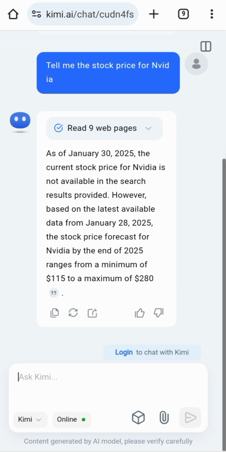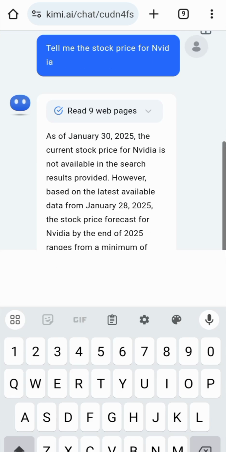The current stock price of NVIDIA is not available in the research. As of January 28th, the stock price of the latest NVIDIA is 115 to a maximum of that. No, I think maybe this model is a little bit weaker this time, or the knowledge is not updated. But let's see.